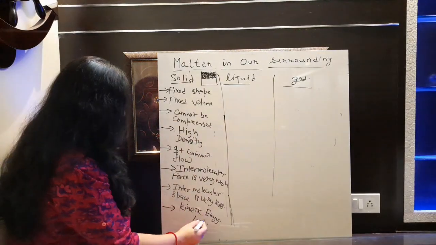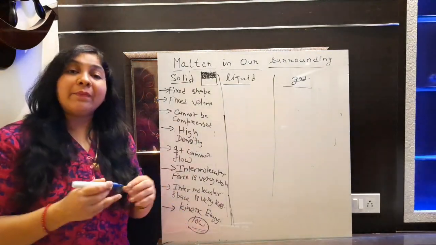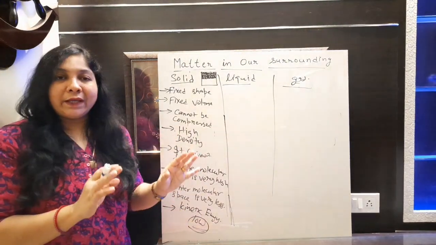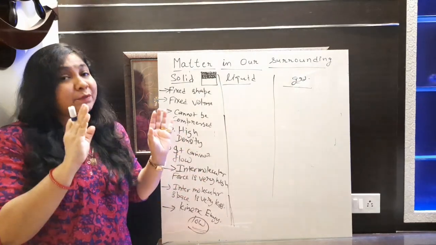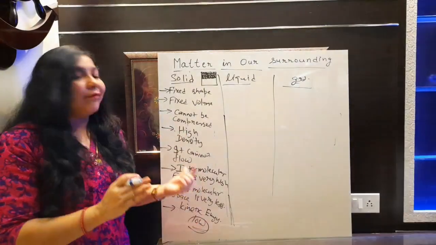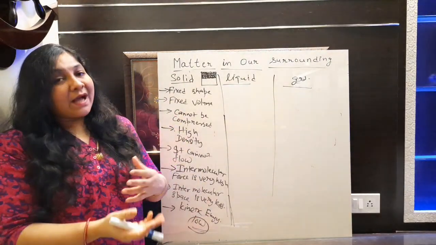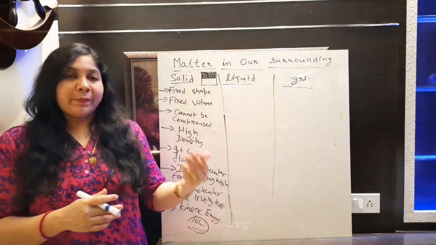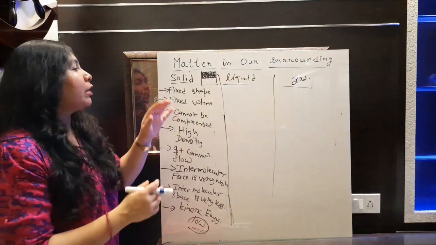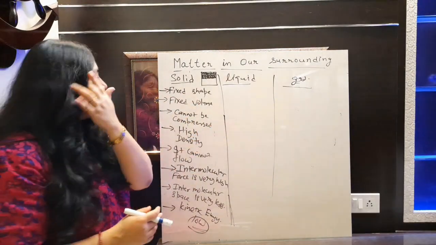Because of that, the kinetic energy is what? Low. Why? Because it is moving here, but very slowly. If it is moving slowly, then obviously the value of kinetic energy will be low. If it is moving very fast, then the value of kinetic energy will be more. Now we will talk about liquid and gas here one by one.